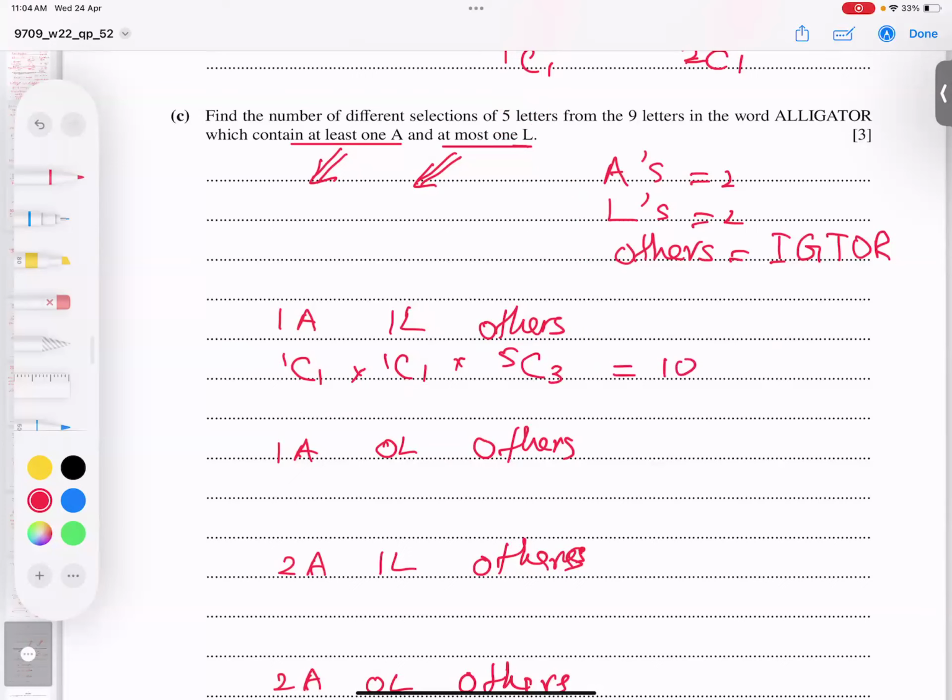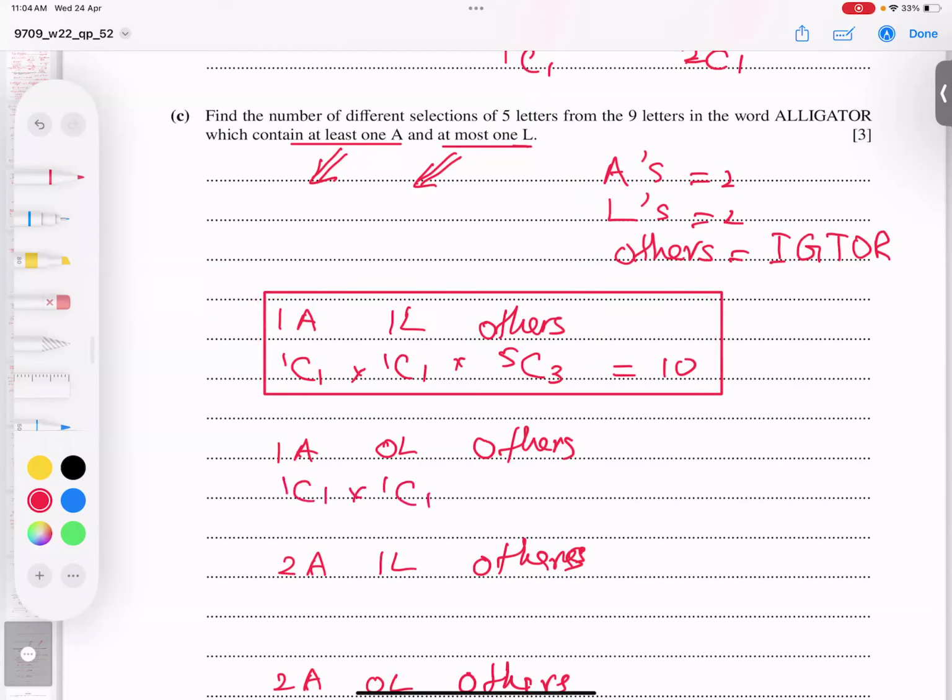Now the same process for option number 1, and now I'm going for option number 2. Again 1C1, again 1C1, and 1C0 because I don't need any L. Others means from 5, I need to complete the 5.